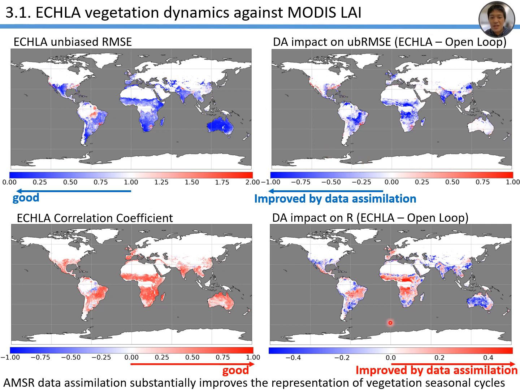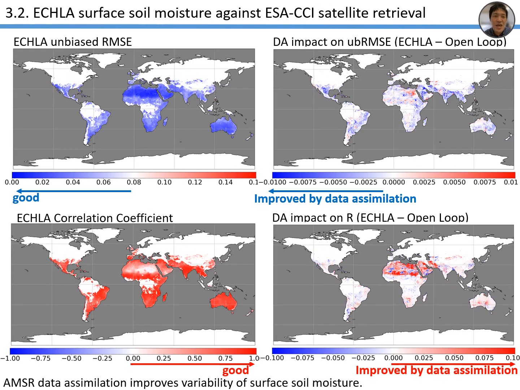And if you look at the correlation coefficient, we can also see many improvements, especially in the vegetated area, although we have some degradation in the deserted area. Okay, so that's the good news. And this slide shows the surface soil moisture against the ESA CCI combined satellite retrieval dataset. So if you look at the unbiased RMSE, although we have some hot spots of degradation, almost everywhere we can see the improvement of the variability of the surface soil moisture. So this is also the good news.